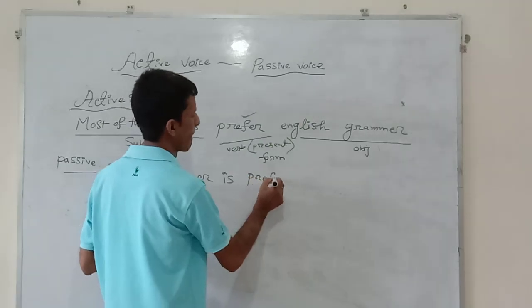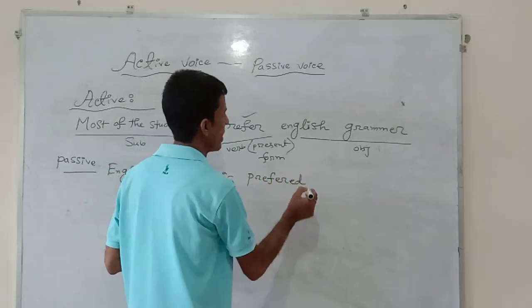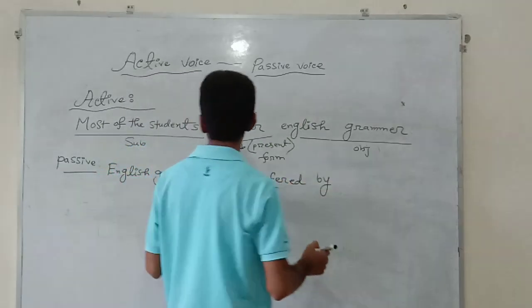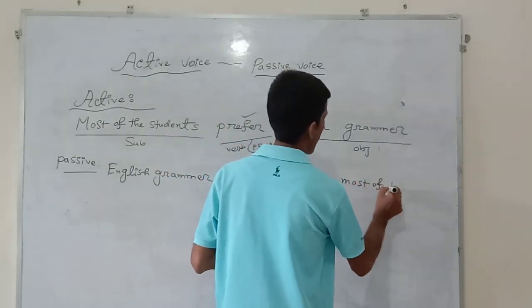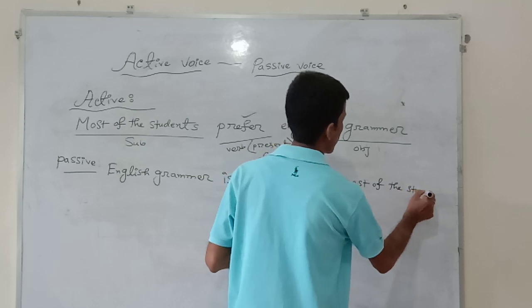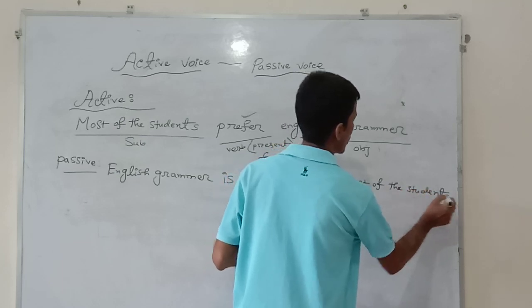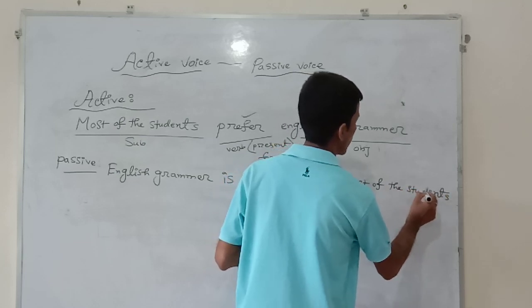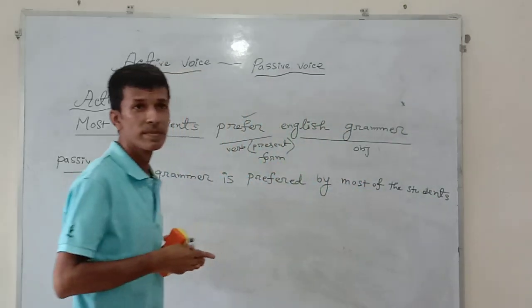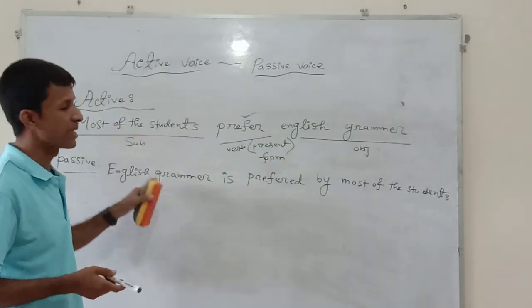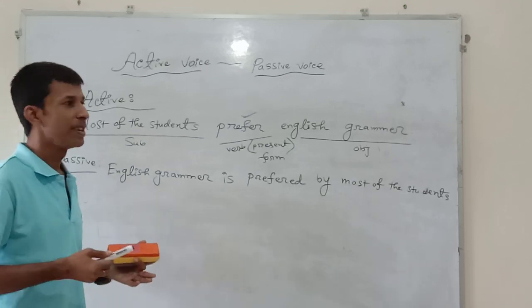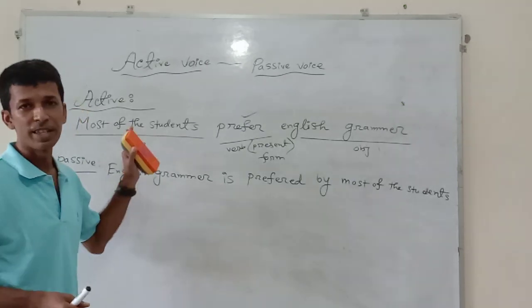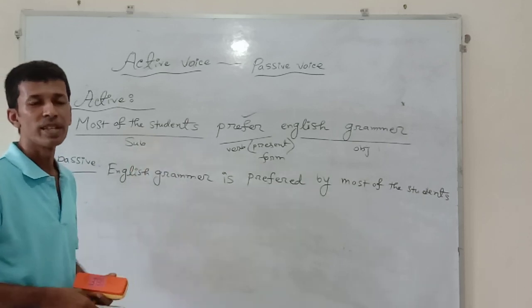Preferred. Then by, and at last most of the students. So active voice has been transferred into passive voice.